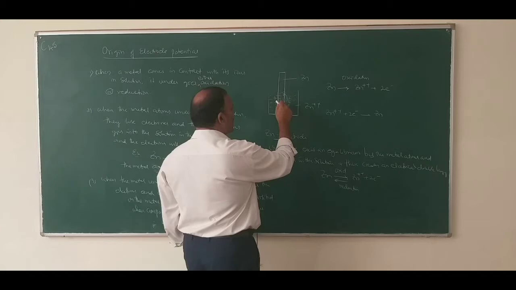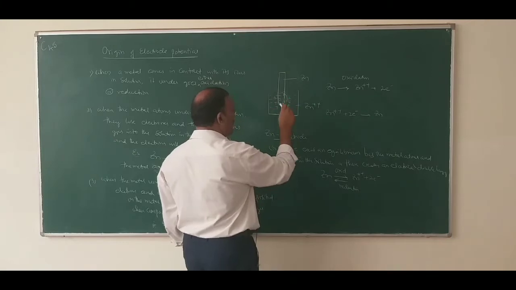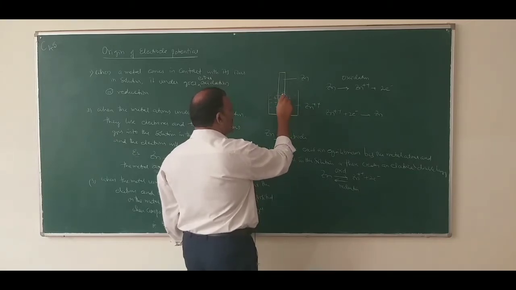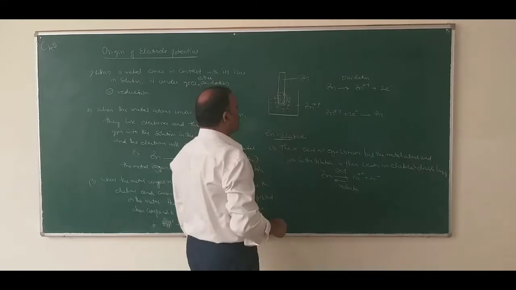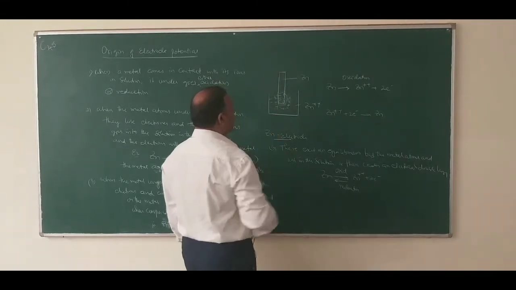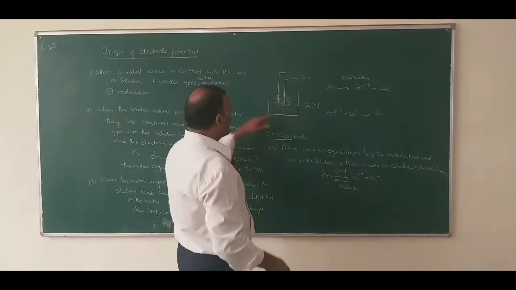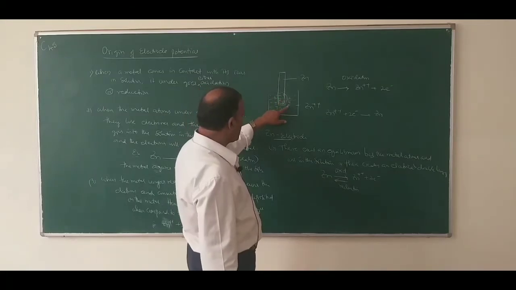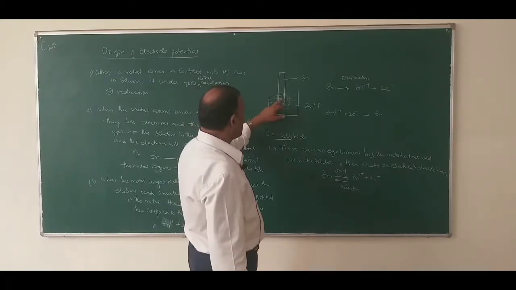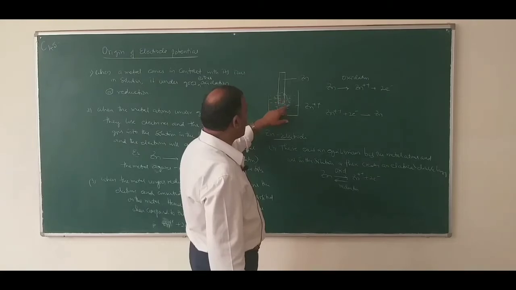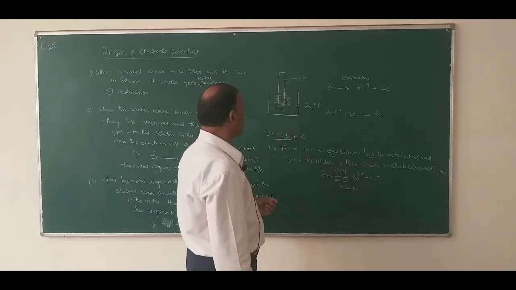There creates an electrical double layer. This one is a negatively charged layer, this one is a positively charged layer. On the other hand, if it is a positively charged layer, this solution is a negatively charged layer. There exists an electrical double layer. The potential difference between the electrically charged layers is known as electrode potential.